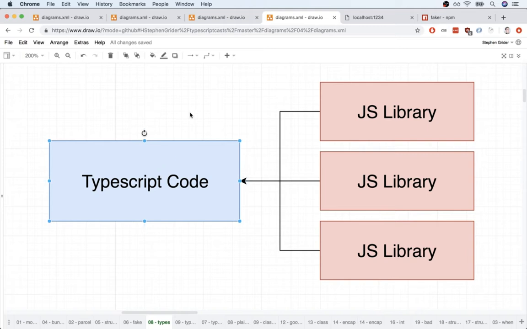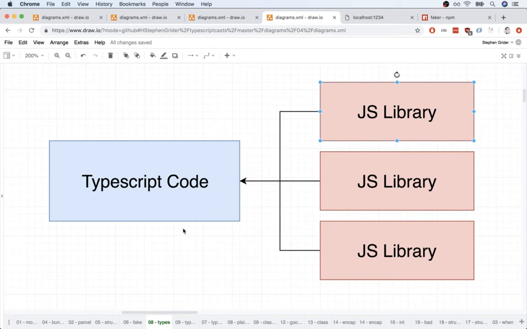Remember, TypeScript wants to check your code, and it checks your code by the use of types. TypeScript wants to know all the different functions that you have, what different type of arguments they take, and what type of value they return. In general, it wants to know all the different types of data that are flowing around your application. If TypeScript doesn't have this information, then it cannot completely check your code. So when we start to think about using JavaScript code inside of our project, naturally all JavaScript code we write or make use of is not going to have any type information attached to it. And TypeScript can't really automatically figure out what different types of values are floating around JavaScript code.